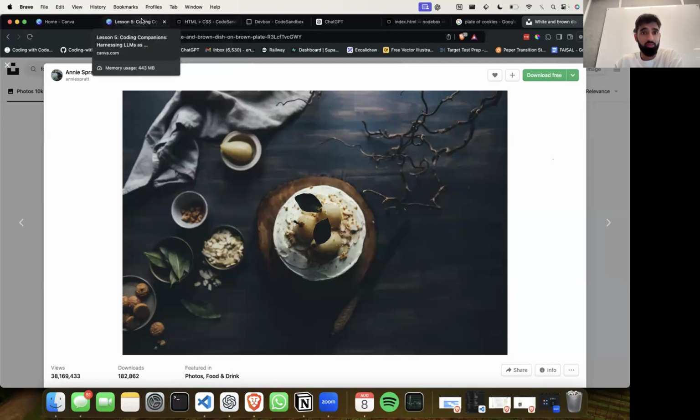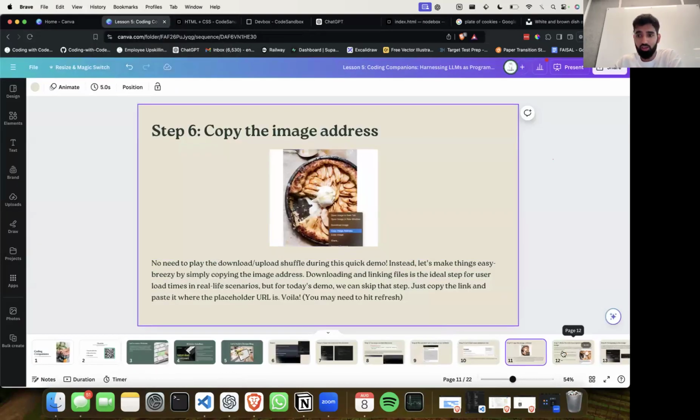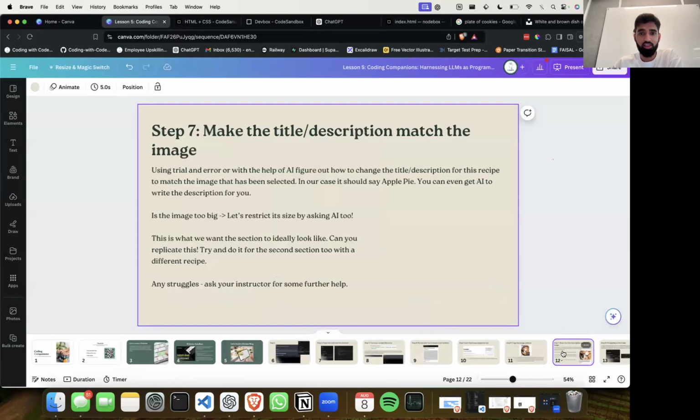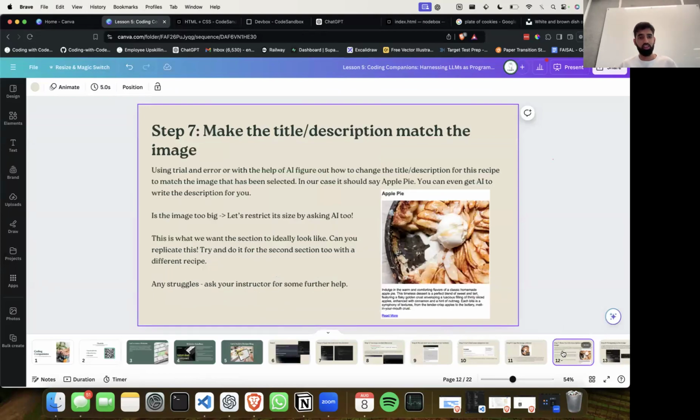Now, I'm conscious of time. And so similar to last week, I'm going to share these slides in the content center. So you can have a look at how we can start tailoring the image size. We want to resize it. We want to change the description on the page. We want to, as mentioned, go from cookies to biscuits, which is more proper as such. And we can really make it our own and keep going back and forth with ChatGPT, or whatever large language model you want to use, for our own benefit.